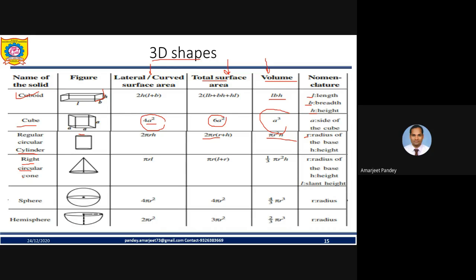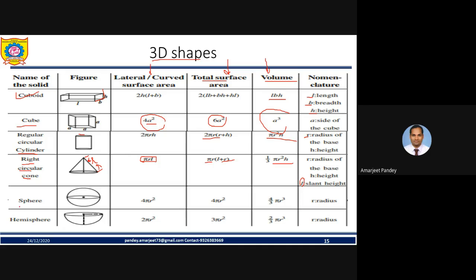Right circular cone, friend, is given by what? Curved surface area pi into r into l. Total surface area pi r into (l plus r), my friend, and volume 1 by 3 pi r square h. Note it down, very important. r is radius of the base, h is height, and l represents slant height. So my friend, this is your l, the slant height we are talking about. This one. Hope you are getting it, all of you.